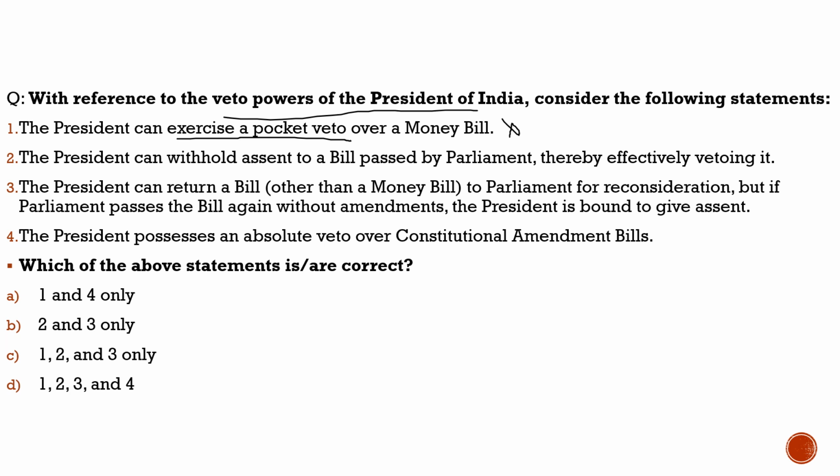Second statement, the president can withhold assent to a bill passed by parliament, thereby effectively vetoing it. 100% correct. He can withhold the bill passed by the parliament, which effectively vetoes it. So the second statement is correct.